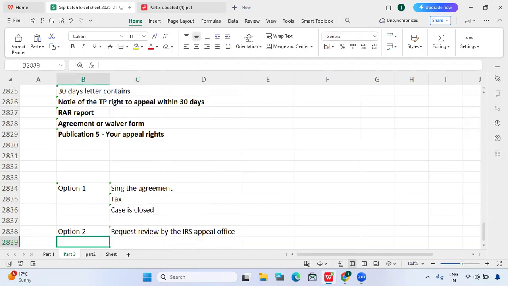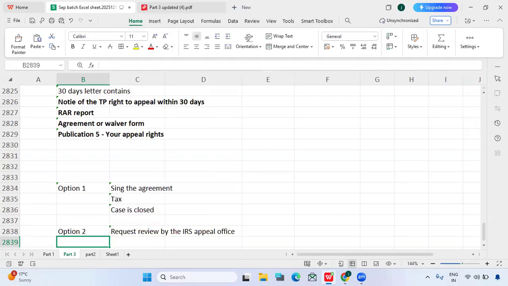And once we file the case, the IRS appeal office will hold a conference between the taxpayer and the IRS examination department. So how can this conference be done?